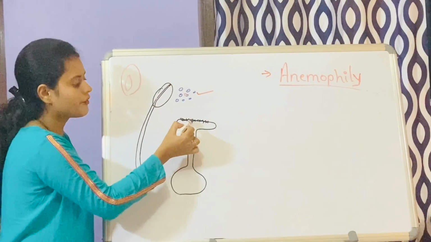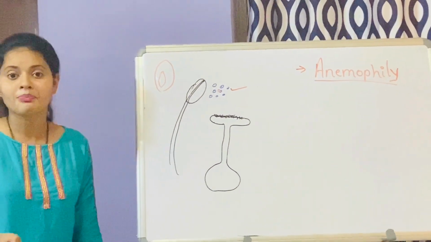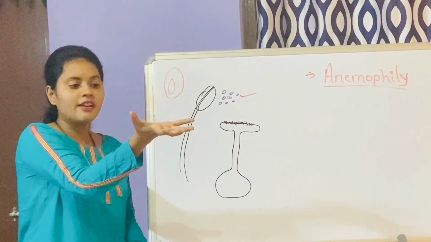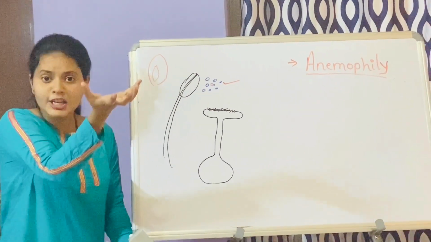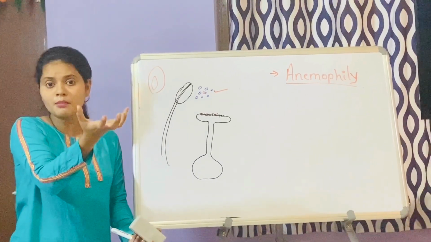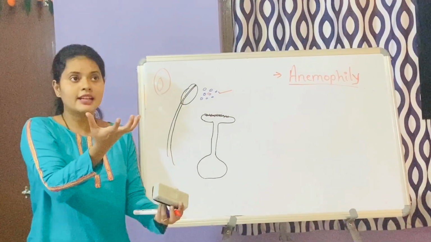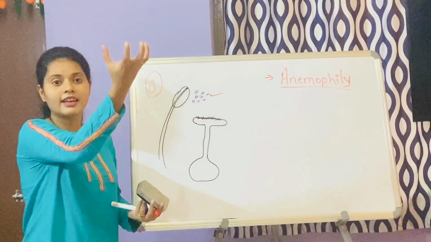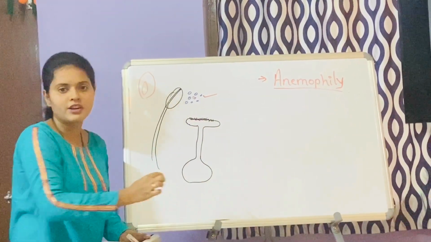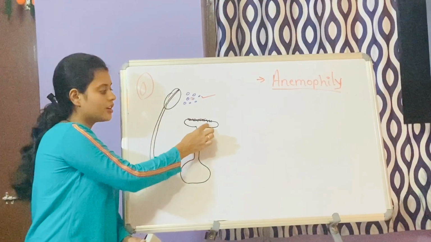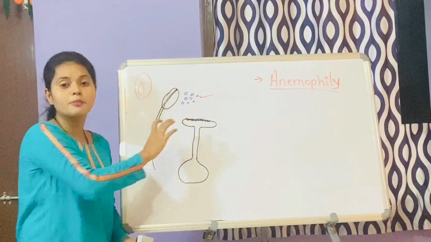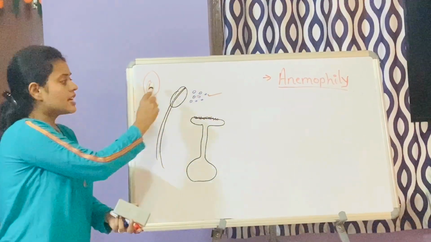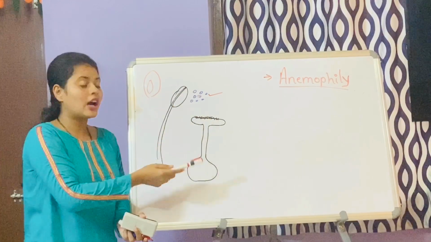Now why should a hairy or feathery structure be there on the stigma? Because if the pollens are coming and are exposed to the stigma, there should be some agents, some receptors, or I can say the feathers act as catch holders for this pollen. So they catch these pollens and then the pollination will take place. So a very important thing over here, the stigma should be feathery or hairy. Okay, so these are some of the requirements of the flower.